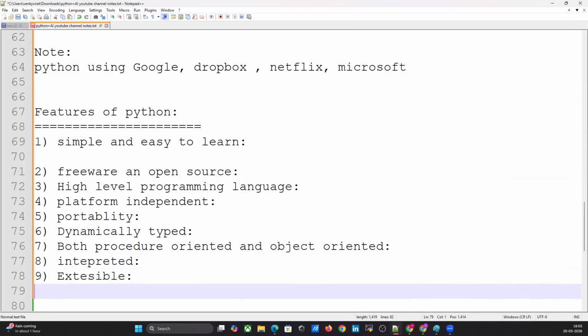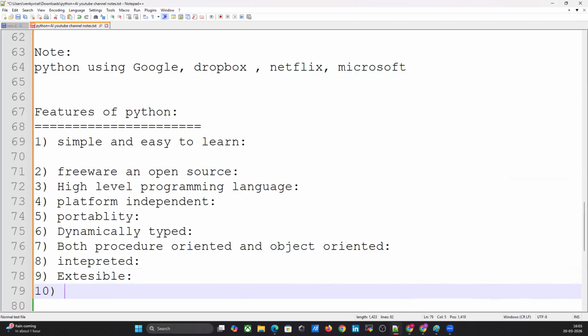Next feature, extensible. What is extensible? We can use other languages' programs in Python, right? The main advantages of this approach are that we can use already existing legacy non-Python code, and we can improve the performance of the application.